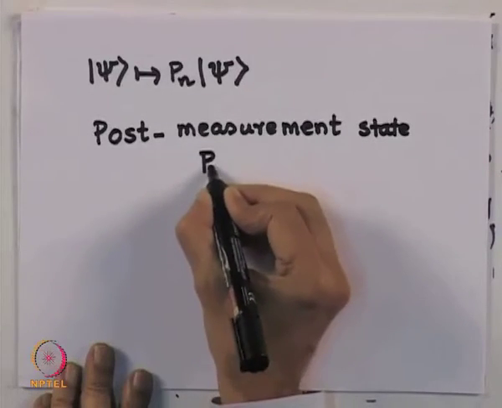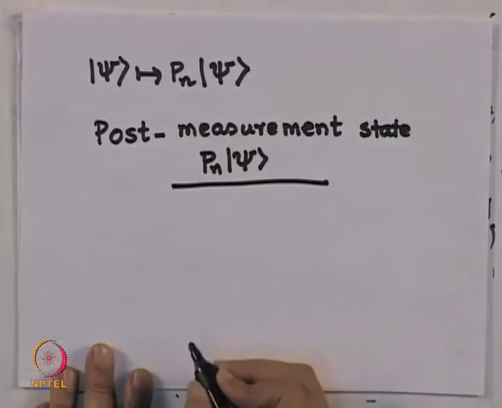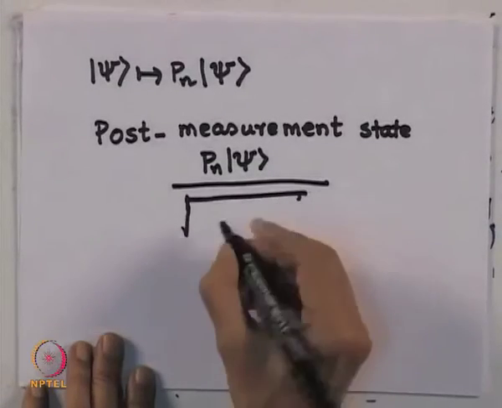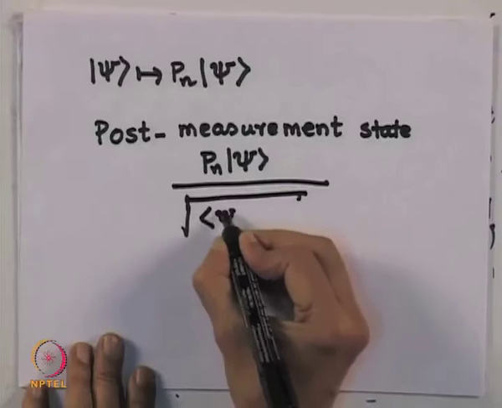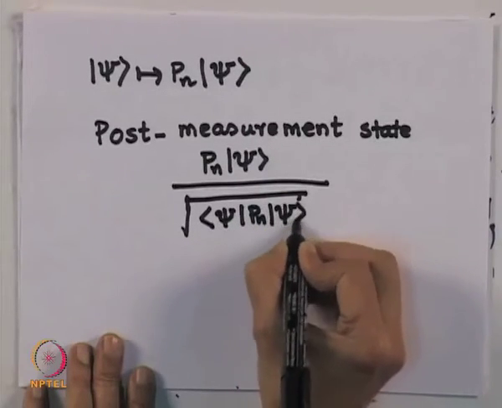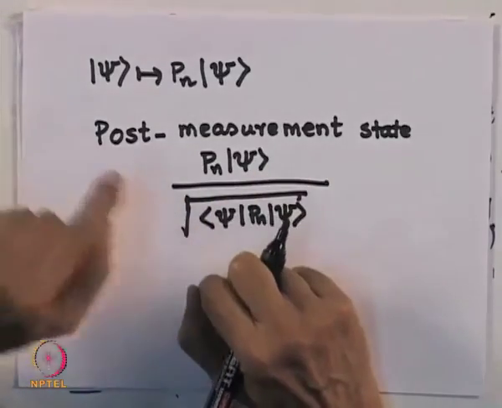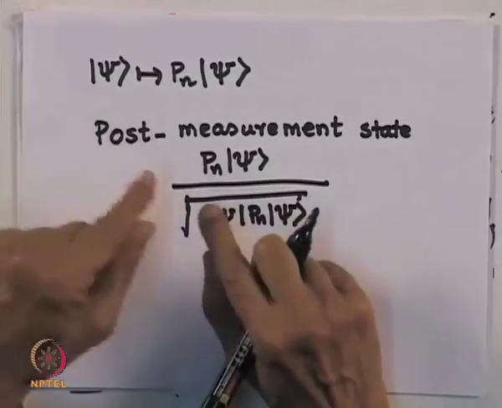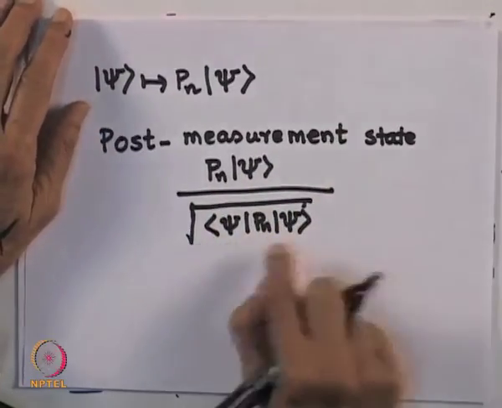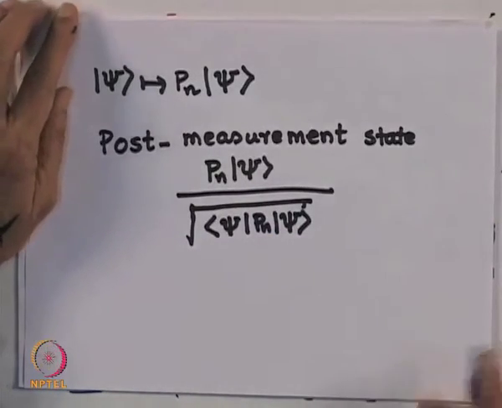And this is given by Pn psi, and I need to normalize it simply, which means I will divide it by its length. So this will be Pn psi over the square root of psi Pn psi, and you can see why, because this should be this quantity multiplied with the corresponding bra, but then I will get a Pn squared, but Pn squared is Pn, so therefore this is the structure. So this is the post measurement state of the system.